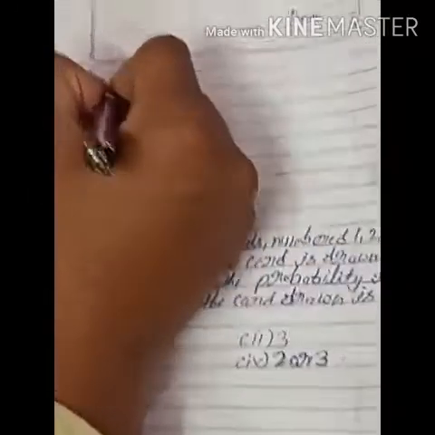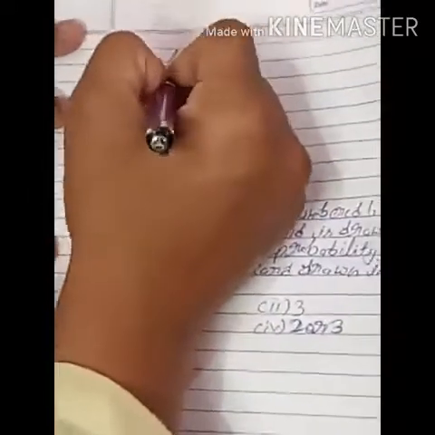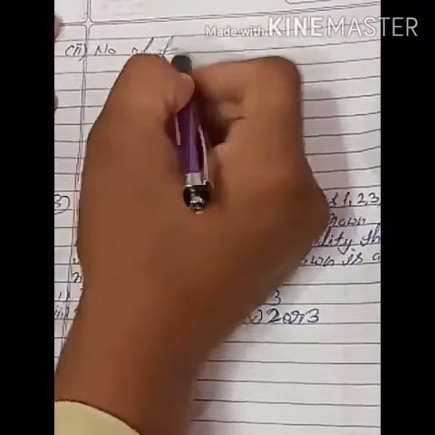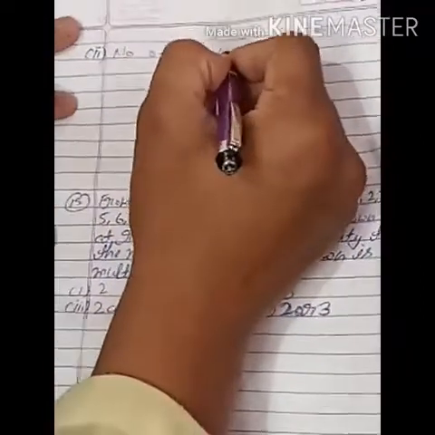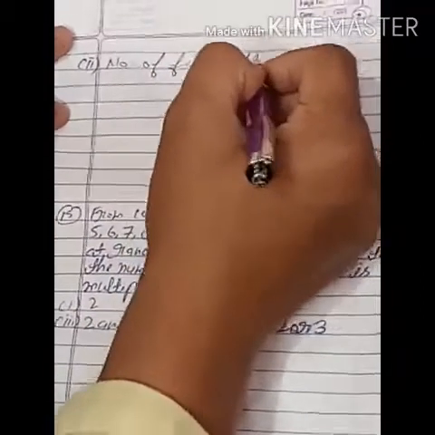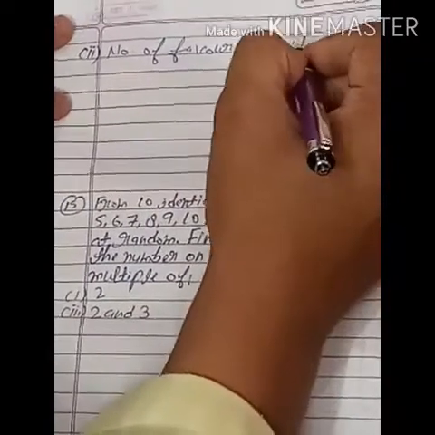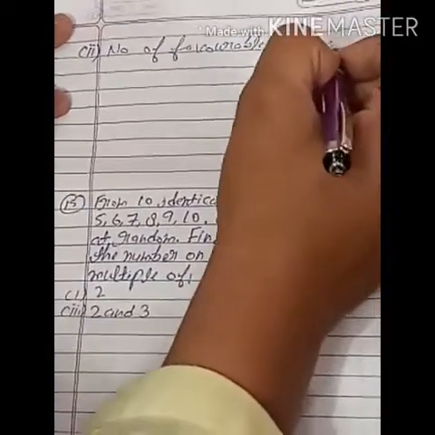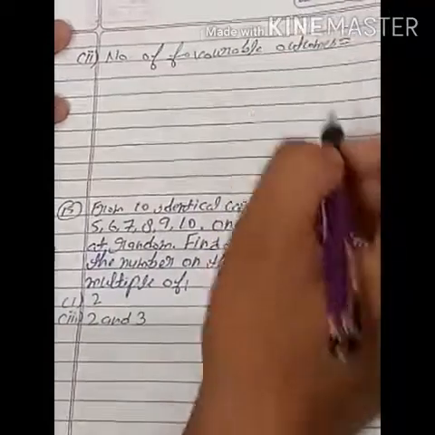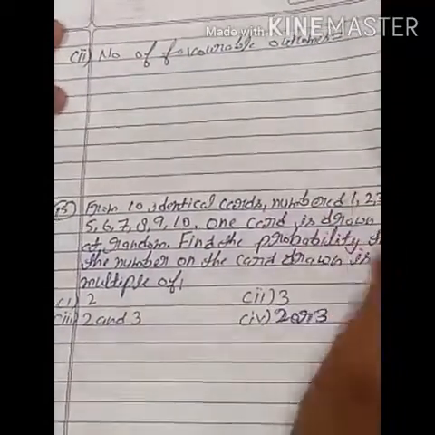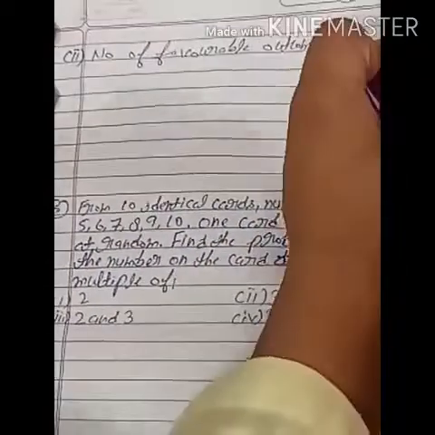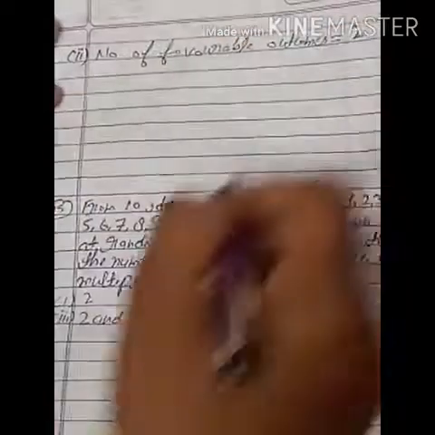Next part is both heads or both tails. So first of all, number of favorable outcomes is equal to, so both heads, both tails, there are 2. So number of favorable outcomes are 2.